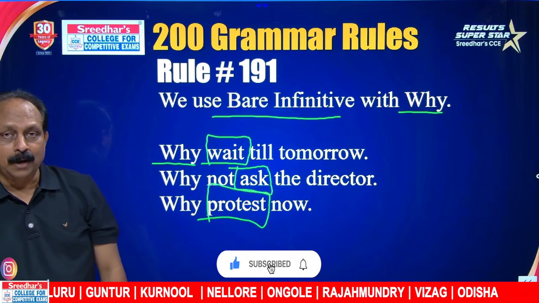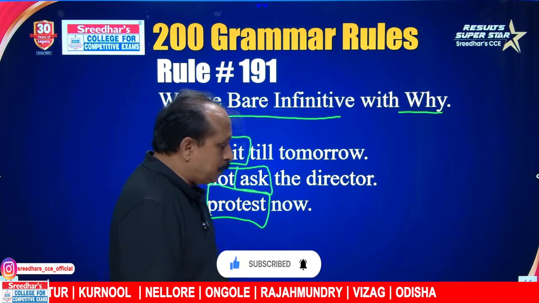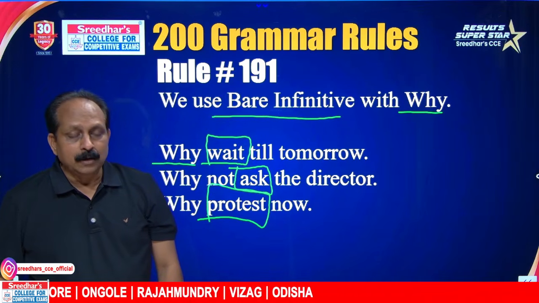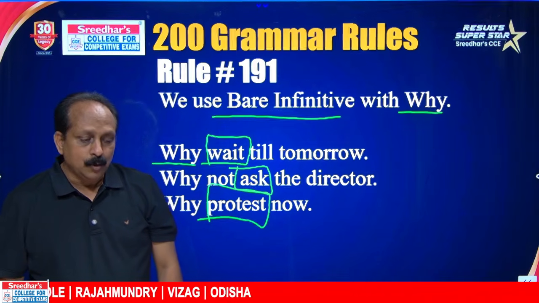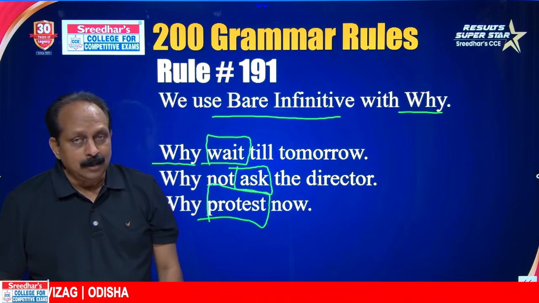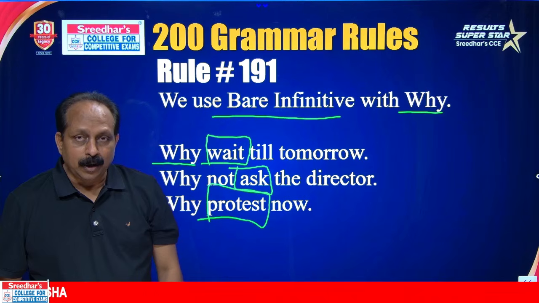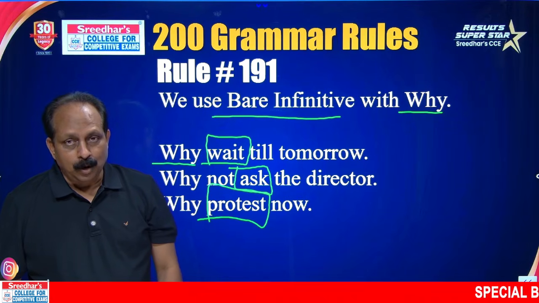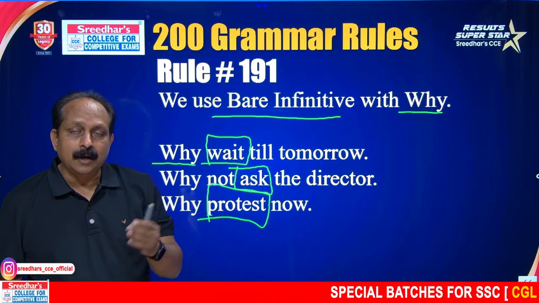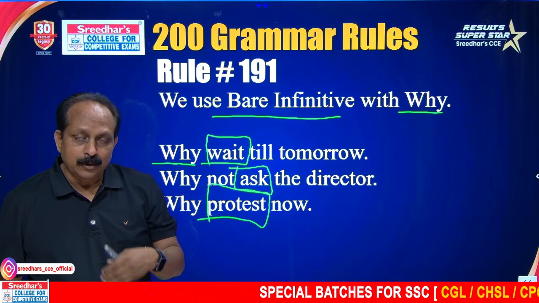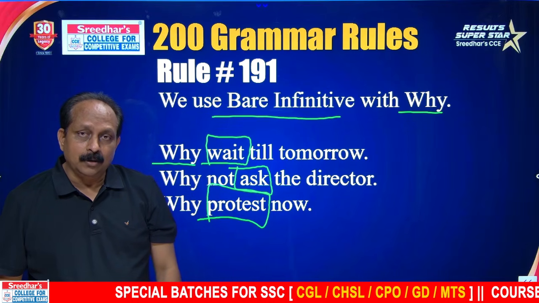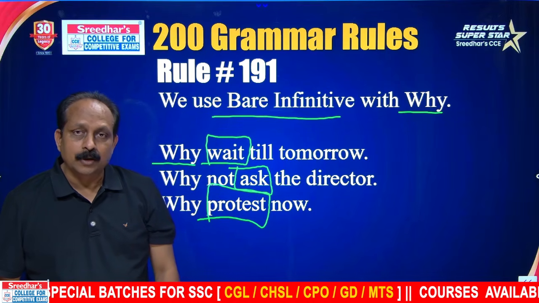This is also an important pattern you have to remember. That's all for today. Rules 181 to 191, important rules. I said 200 rules. So far, I have covered 191. Still 9 rules are left. I'll try to take them on Monday. And once I complete all the 200 rules, I'll try to come up with an exercise, 200 sentences covering all the 200 rules. When you test your knowledge that way, you will be able to consolidate your grammar rules. Thank you very much.